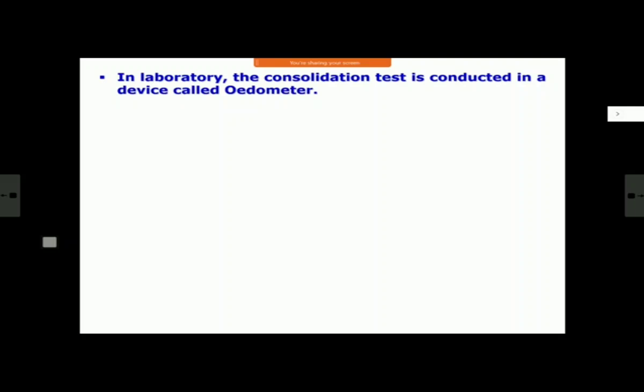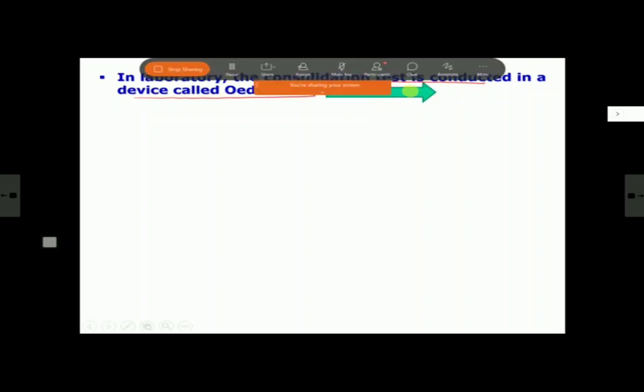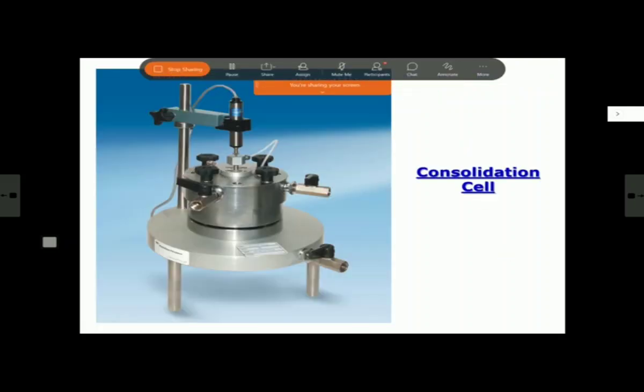Now, for consolidation, we need various parameters, so we do the consolidation test. And as you have seen yesterday, as Ravi has shown you, we conduct the consolidation test in a device which is known as an oedometer. The mold and the device, this is how this consolidation cell looks like. You have seen yesterday. We keep a sample inside and then we saturate it and then we apply the load and you monitor the settlement and effective stress P.